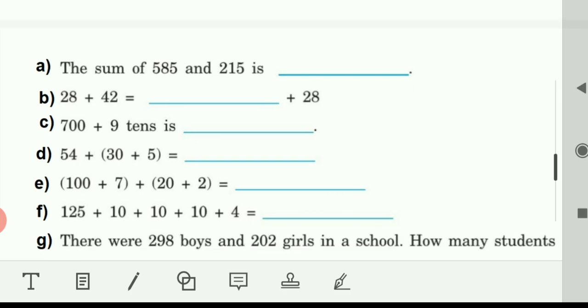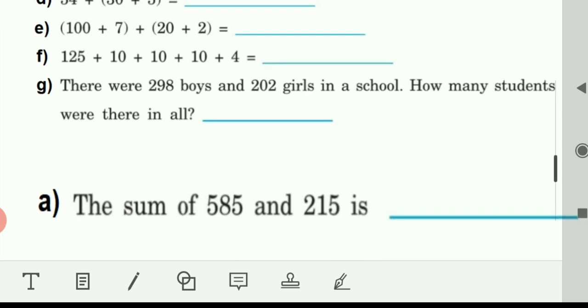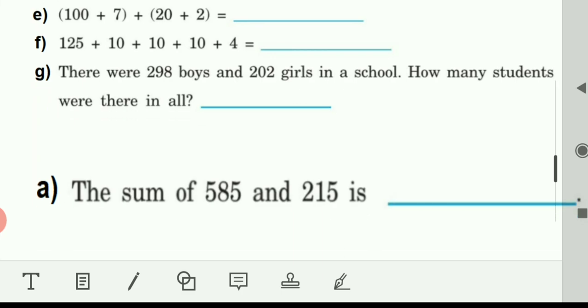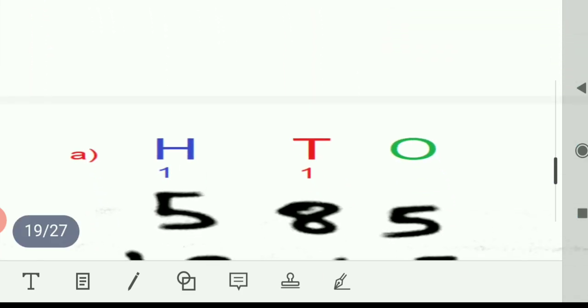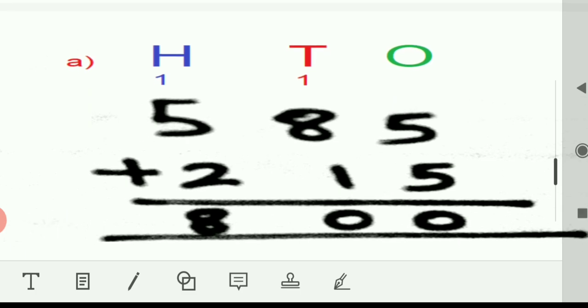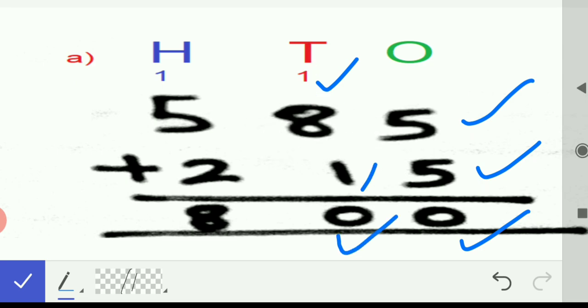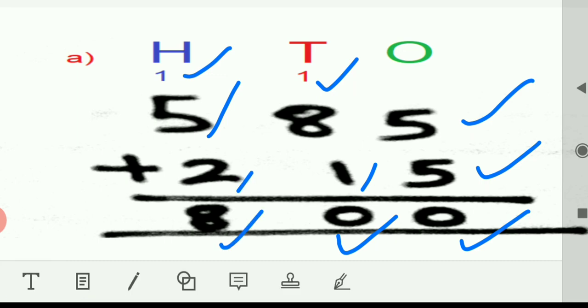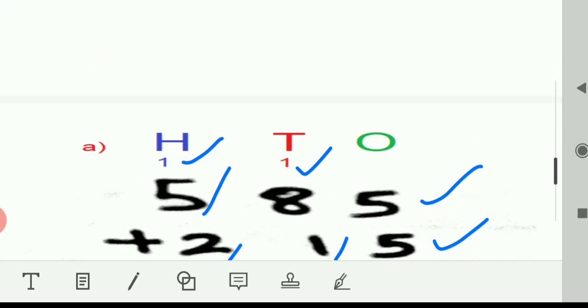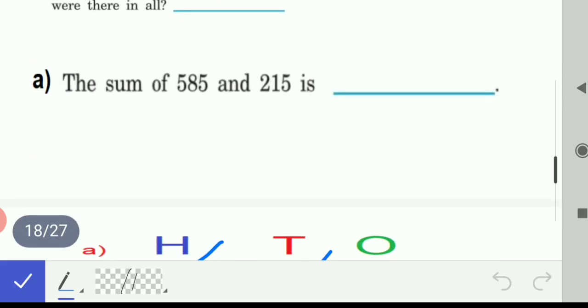Okay, let's start with part A. The sum of 585 and 215. We will add it like this. 5 plus 5 is 10, so we are getting 1 as 10. 1 plus 8 plus 1 is 10. Again we are getting 100. Then when we add these three numbers 1, 5 and 2, we are getting 8. So the answer is 800. We'll write here 800.